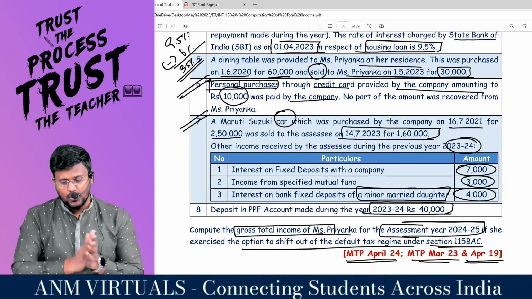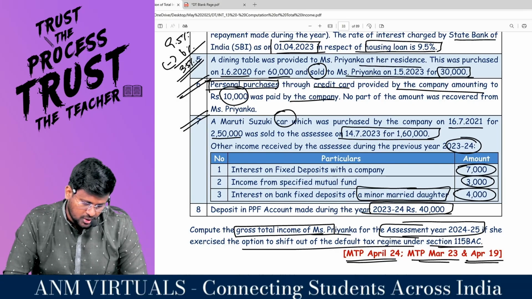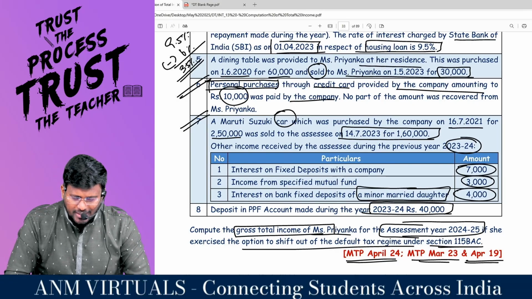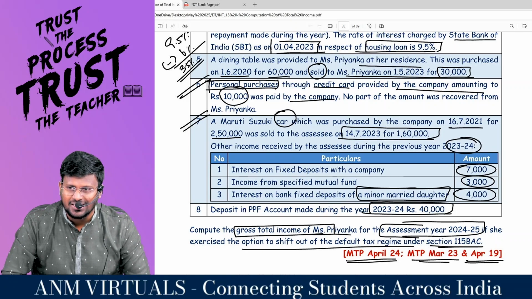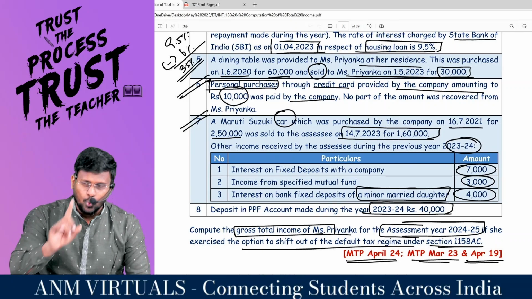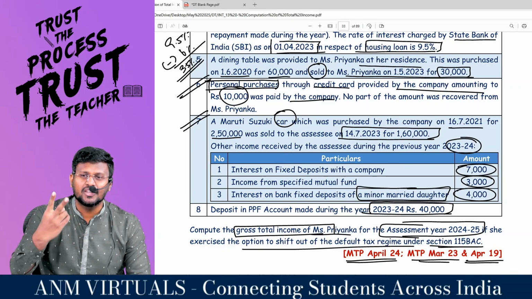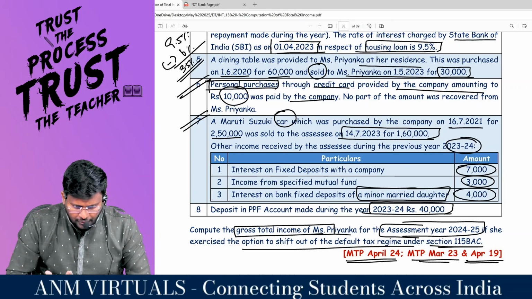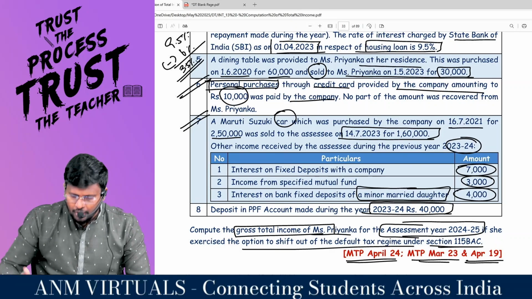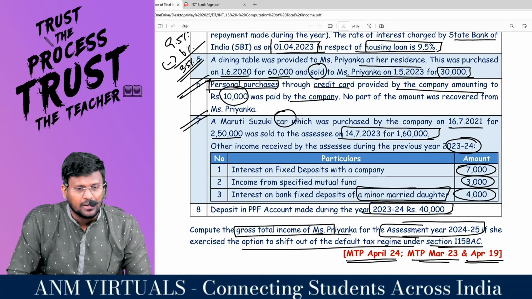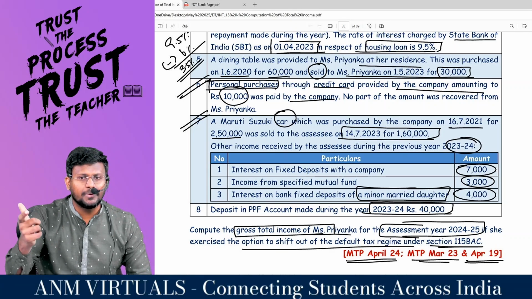So the Maruti car, which was purchased by the company on 16/7/2021 for 2,50,000, was sold to the employee on 14/7/2023 for 1,60,000. When I check that, one day is missing, my dear lovable students. So only 20% you can reduce. From 2,50,000, if you reduce 20%, you get 2 lakh. For that asset, 1,60,000 rupees is what was paid by the employee. The difference will be treated as perquisite.